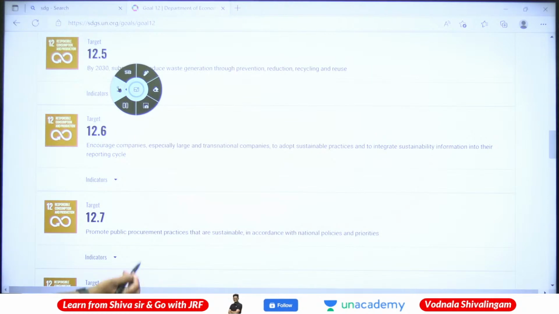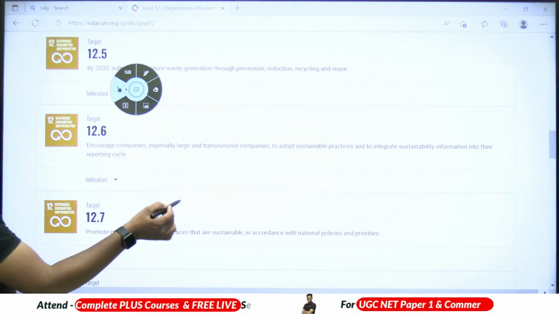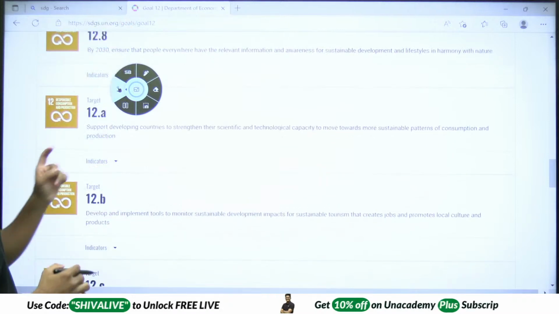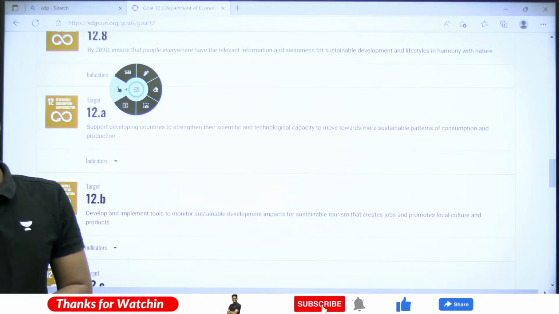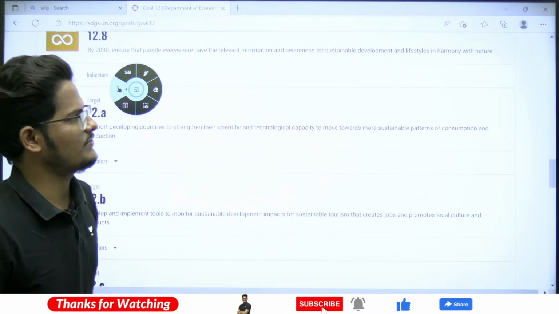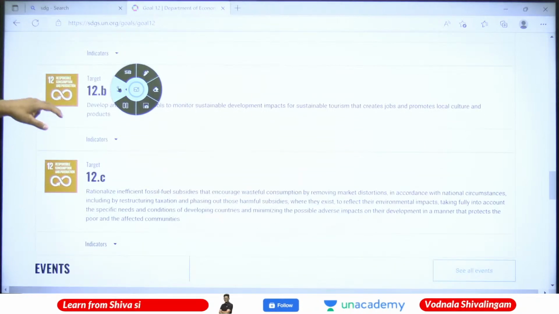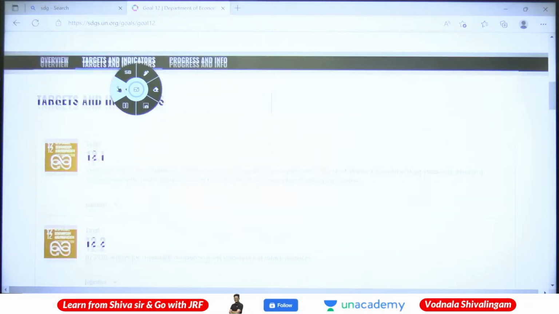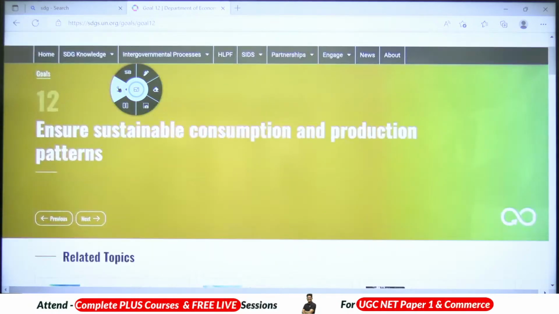And promote sustainable public procurement practices in accordance with national policies. Global policies need to be changed according to the national policies. And ensure that people everywhere have the relevant information and awareness about sustainable development. We need to give proper information about sustainable development and lifestyles in harmony with nature, right? And for the remaining things, I don't think we have important data to be remembered. In this whole goal, only one thing, that is 50% per capita global food waste we need to reduce.